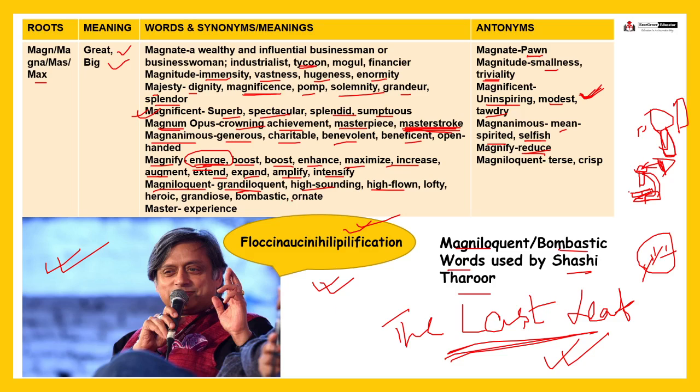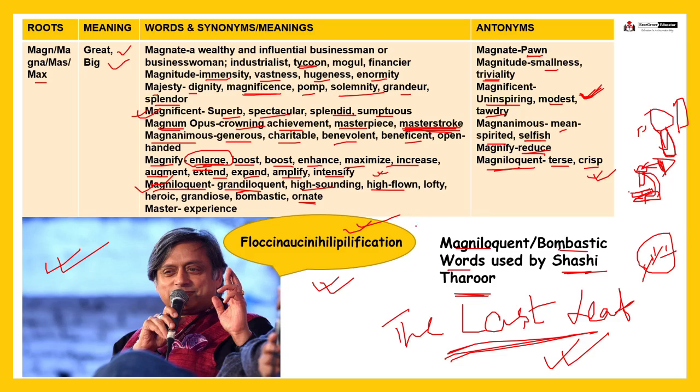High sounding, you can say, right? Ornate, right? High sounding, high flown words. So Mr. Shashi Tharoor often uses such kind of words in his tweets or speech. So this is an example of a bombastic word, right? Magniloquent, grandiloquent, and crisp or terse is just the opposite of magniloquent. Means crisp means quite simple, right?